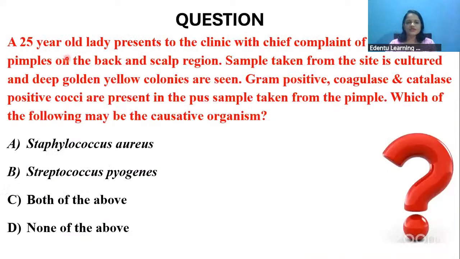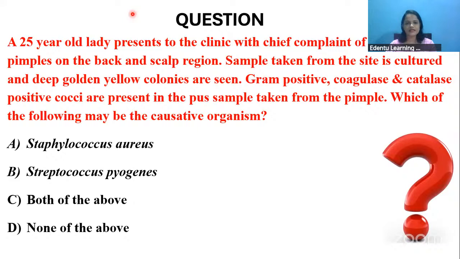Now, next question. A 25-year-old lady presented to the clinic with chief complaint of painful pimples on the back and scalp region. Sample taken from the site is cultured and deep golden yellow colonies are seen. Gram-positive, coagulase and catalase positive cocci are present in the pus sample taken from the pimple. Which of the following may be the causative organism?